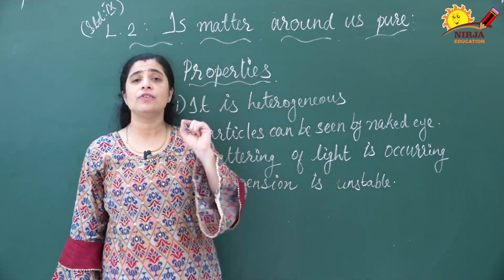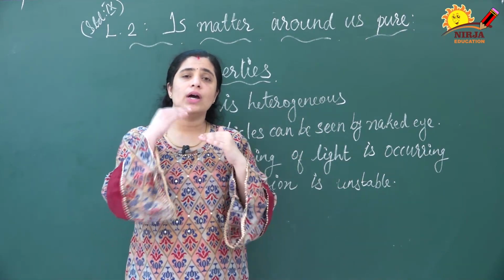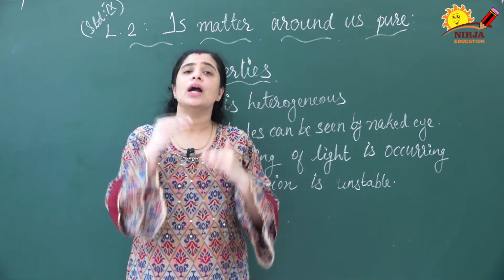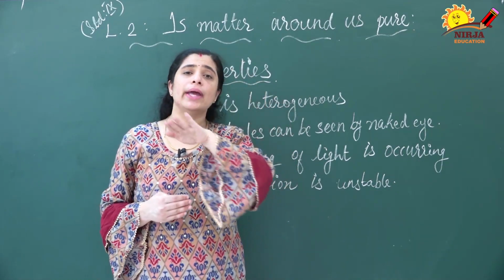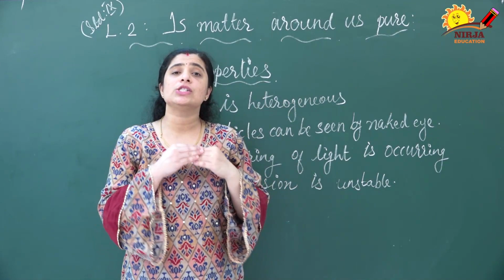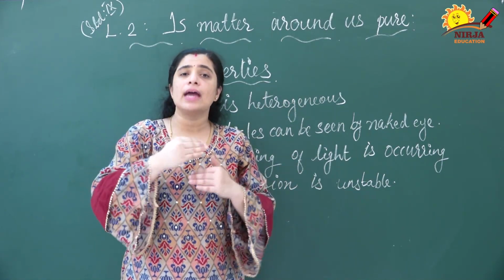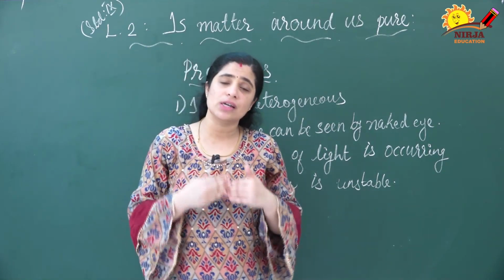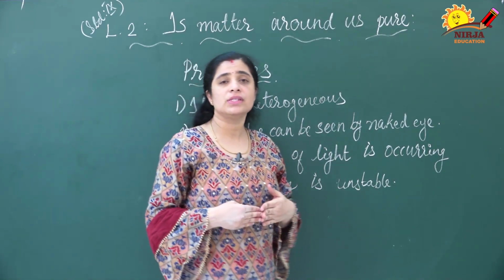The stability of suspension is not there because, as we discussed, when you keep the suspension undisturbed, the solute particles will settle down at the bottom. The phases are differentiating at that moment. So it is unstable. These are the properties of suspension.